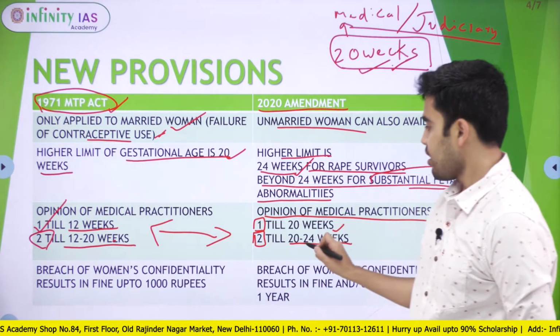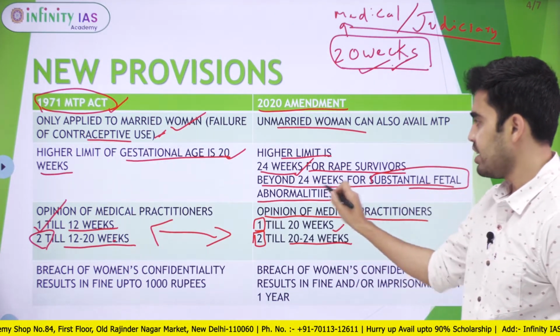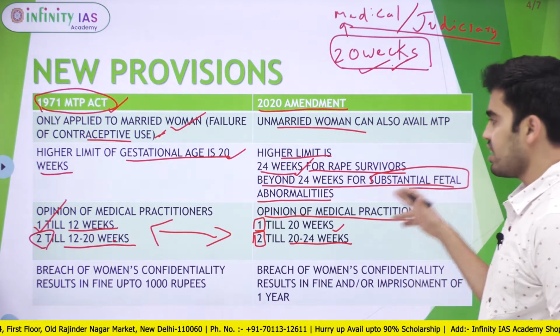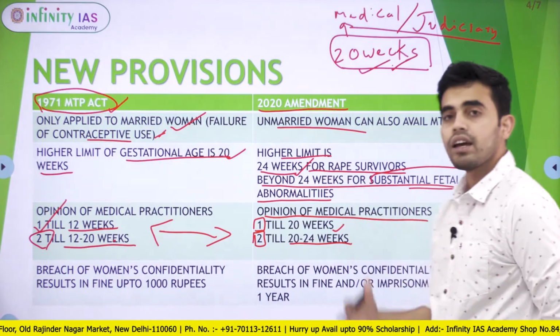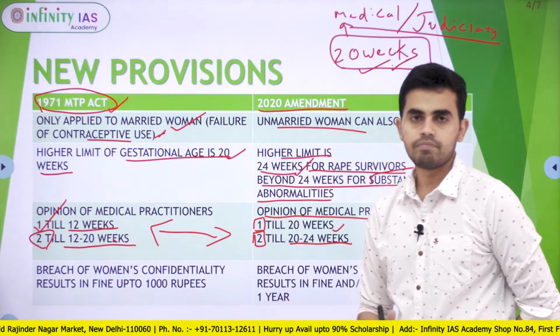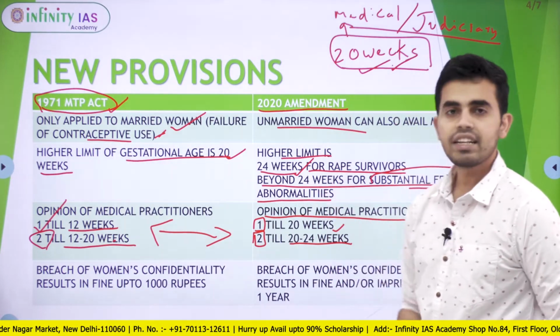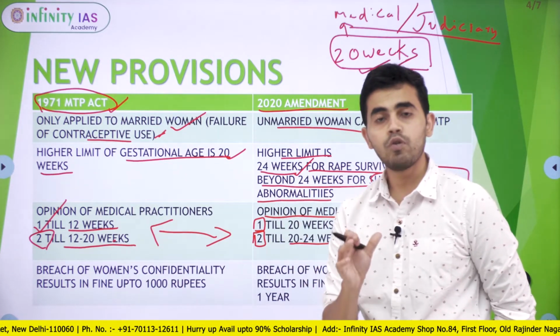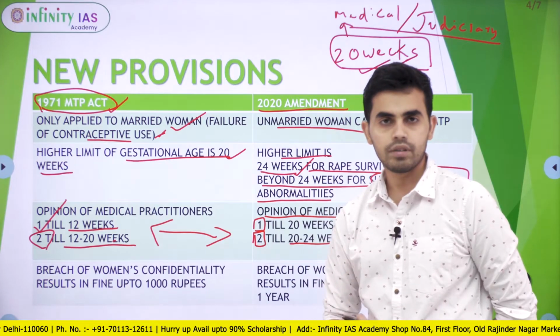So here we see that 24 weeks. Beyond 24 weeks also, for substantial fetal abnormalities, a woman can undergo MTP. But she needs certain conditions. Those are, it has to be approved by the state medical board.